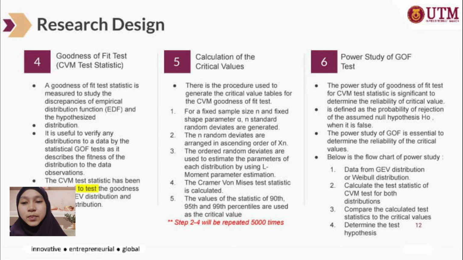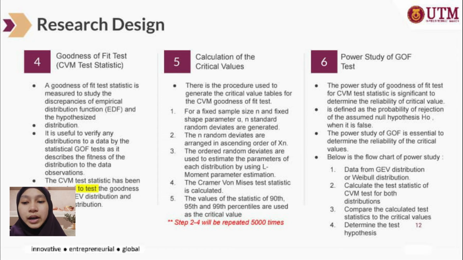And then the last method that this thesis uses is the power study of the GOF test. The power study of the goodness of fit test for CVM test statistics is significant to determine the reliability of the critical value.